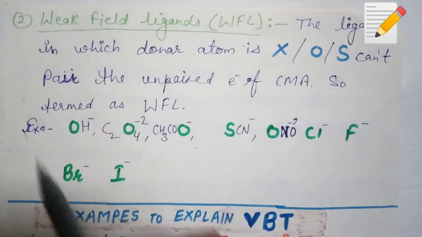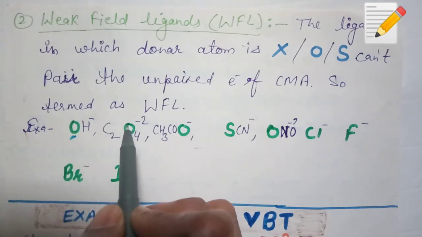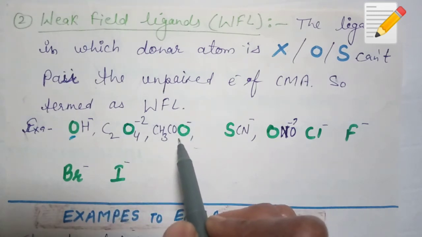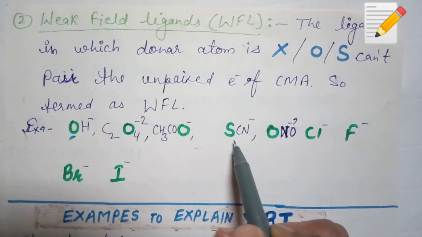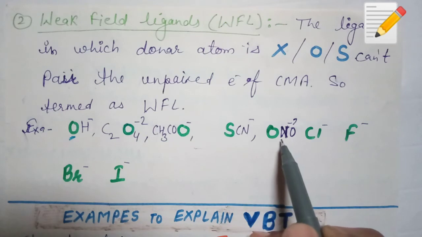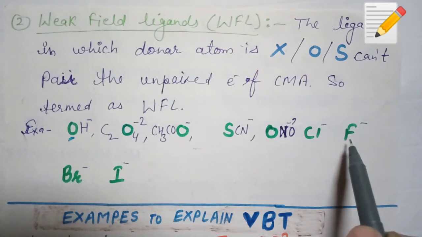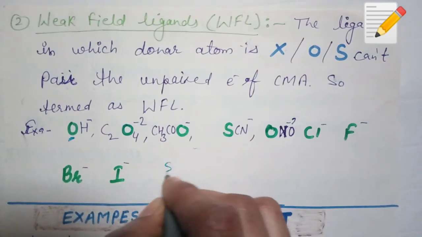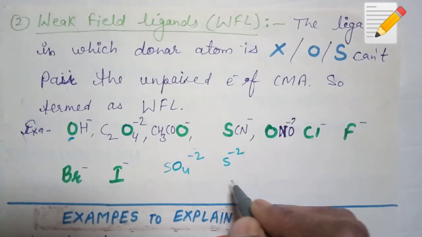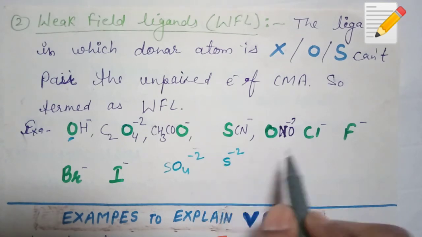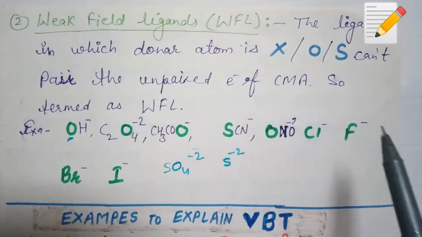Examples: hydroxo, here the donor atom is O. Oxalato, C2O4, here the donor atoms are O. Acetato, the donor atom is O. Thiocyanato, the donor atom is S. O-nitro or nitrito, the donor atom is O. Chlorido, fluorido, bromido, iodido, sulfito, donor atom is O. S2- sulfido, donor atom is S. These are the weak field ligands, meaning they can't pair the unpaired electrons of CMe.